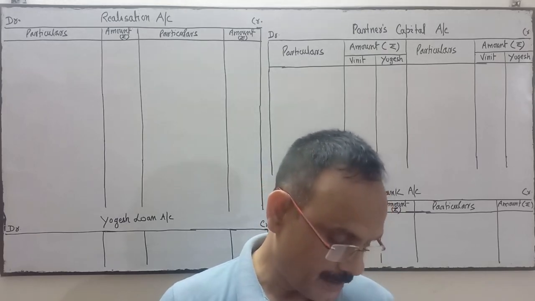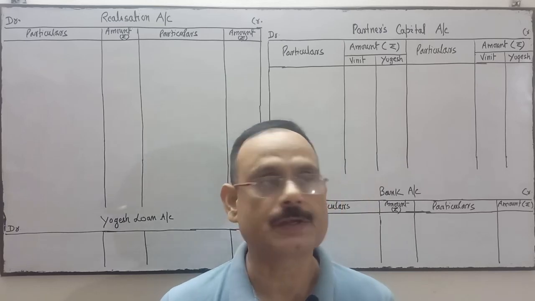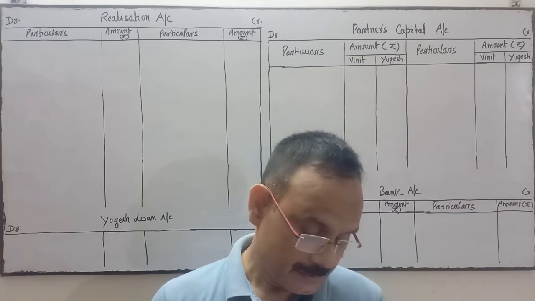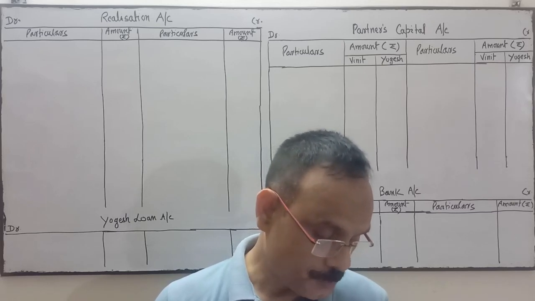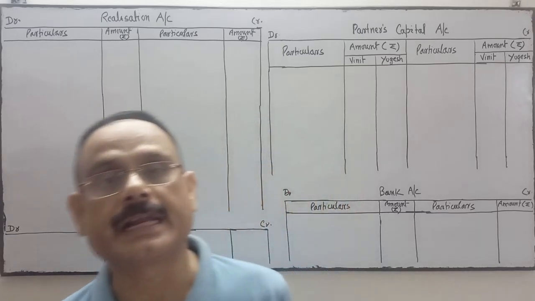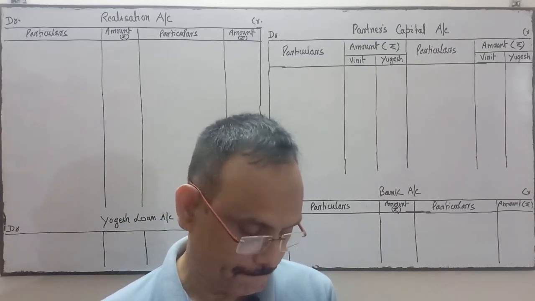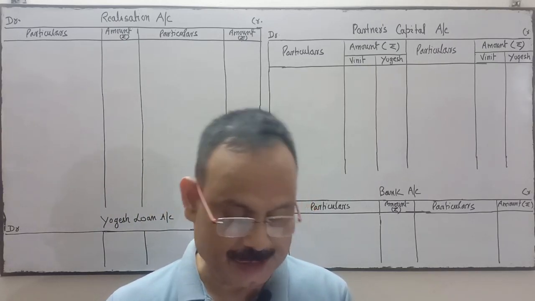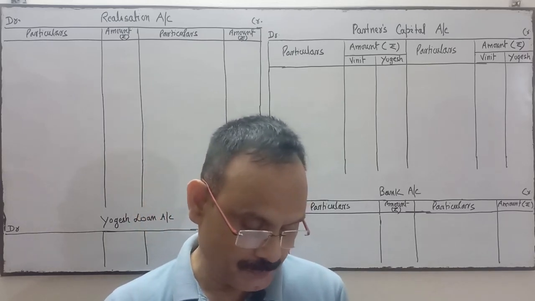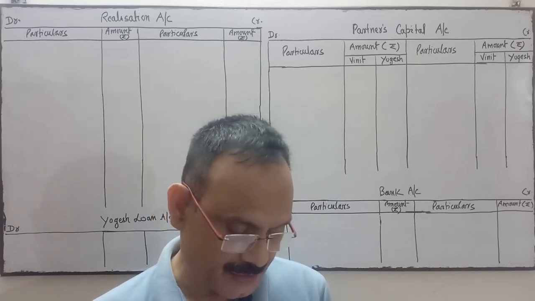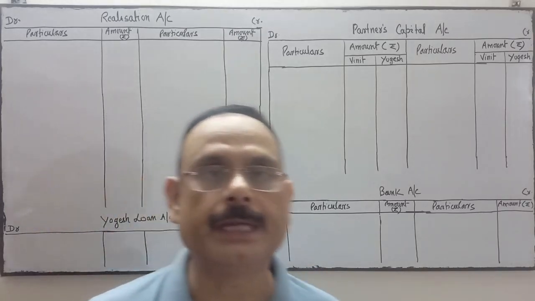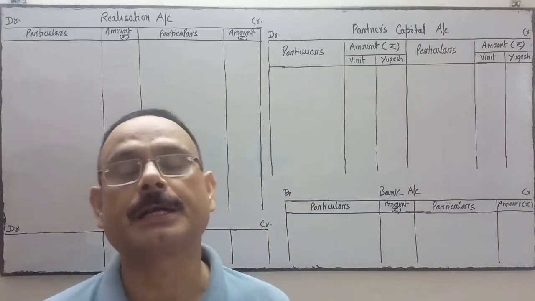Fourth point is D. Creditors were paid 3,50,000 in full settlement of their claim. Next point is E. Fixed assets realized 2,82,000 and remaining investment realized 7,500. There was an old furniture that had been written off completely from the books. Yogesh took away the same for rupees 4,000. And the last one is realization expenses, rupees 2,000, were paid by Vineet. Prepare realization, bank and partners capital account.